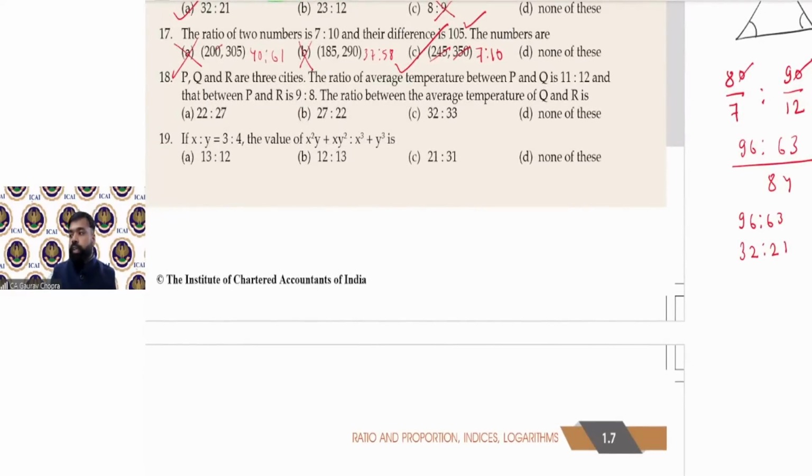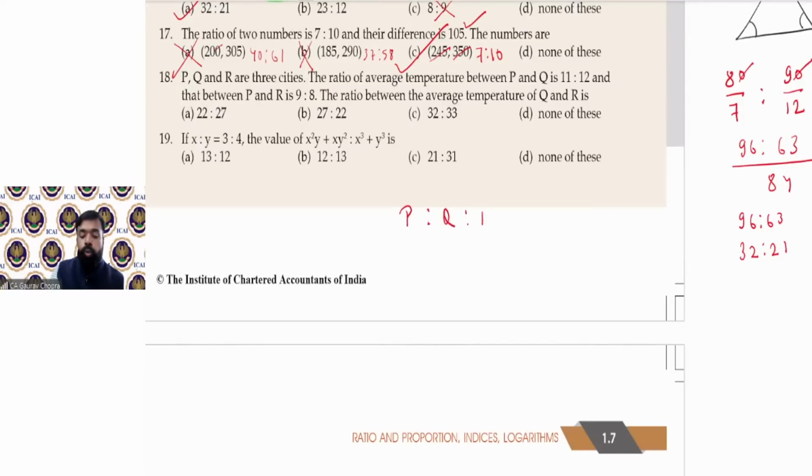Now, 18th one. Question number 18 is a bit different question. P, Q, R are three cities. Three cities given. The ratio of the average temperature between P and Q is 11:12, and that between P and R is 9:8. Then find the ratio between the average temperature of Q and R. Q and R का temperature आपको calculate करना है. So let us understand this.